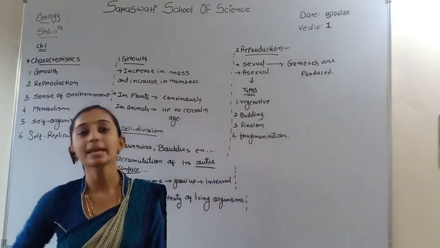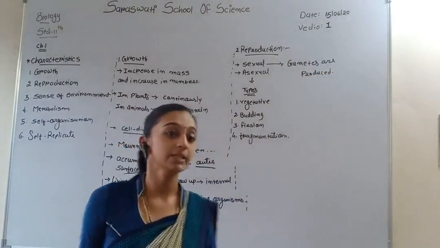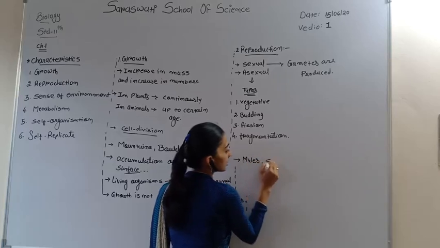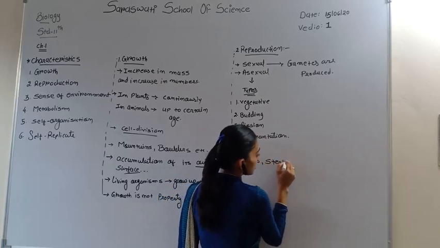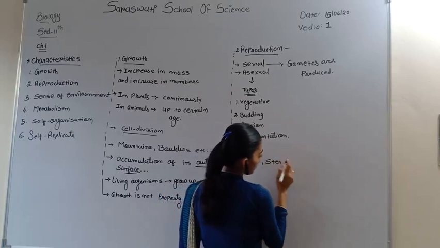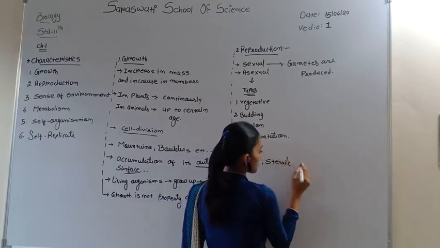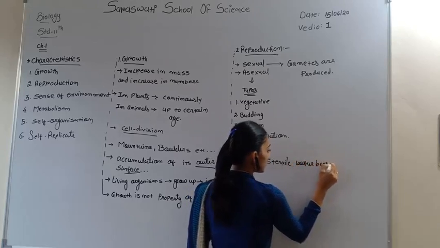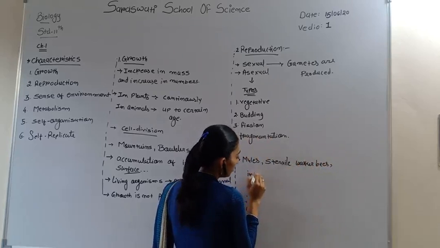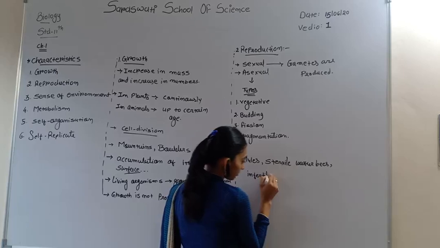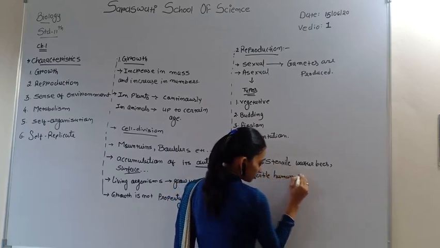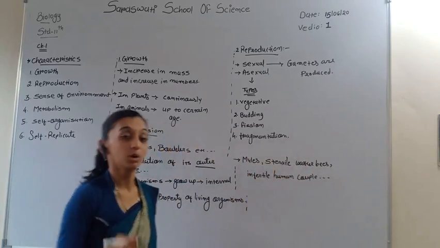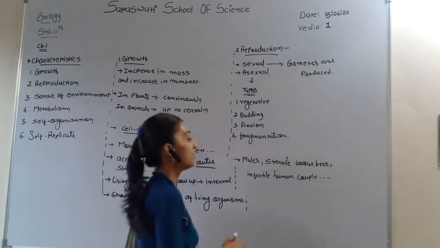Reproduction is the main characteristic of living organisms, but some organisms like mules, sterile worker bees and infertile human couples cannot reproduce throughout their life cycle.